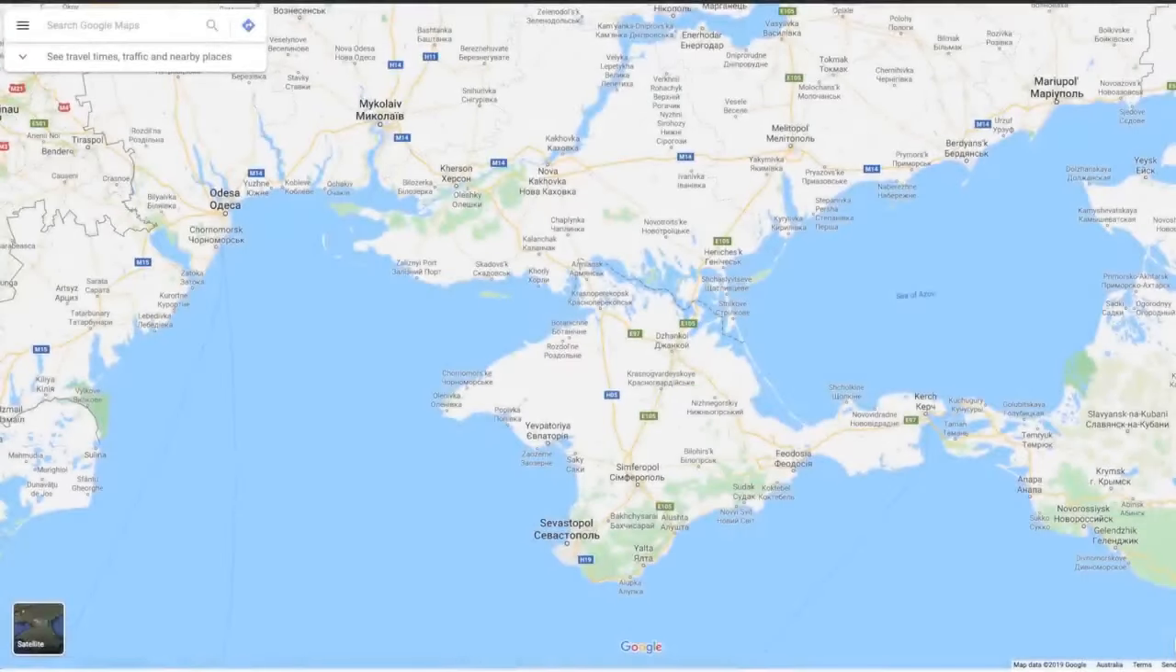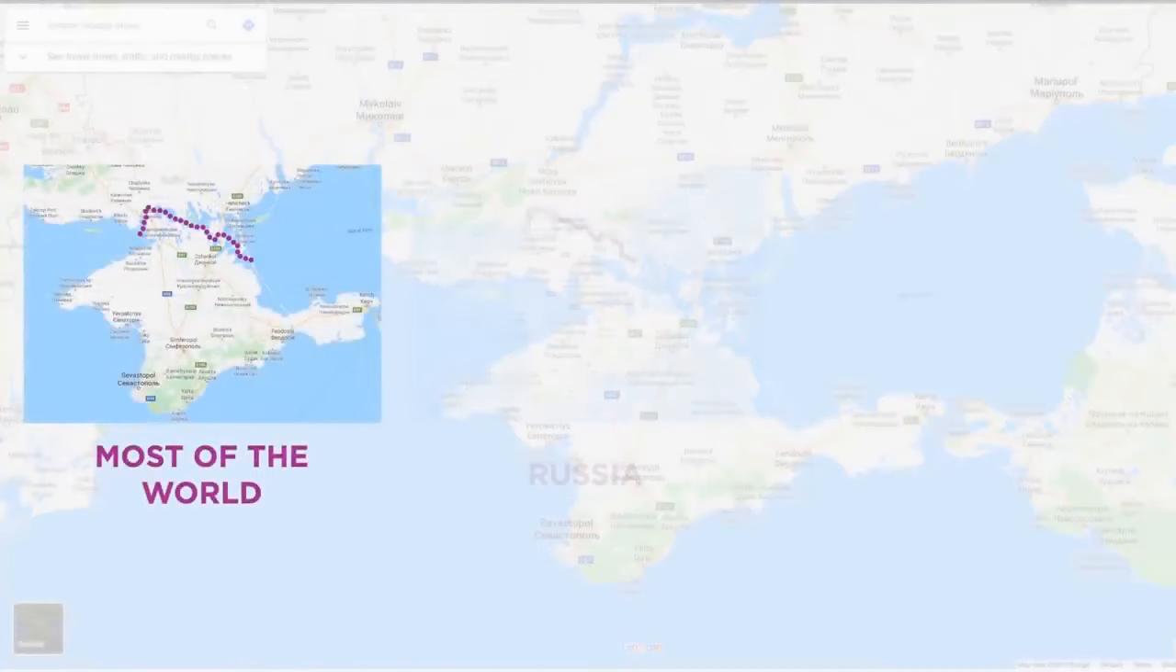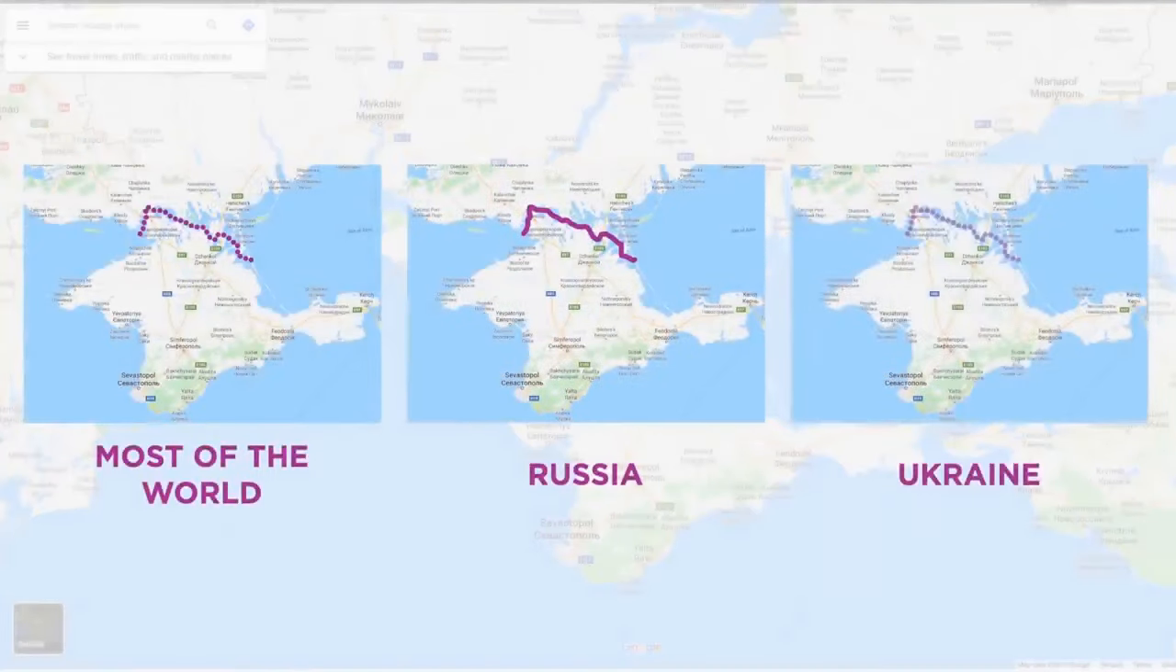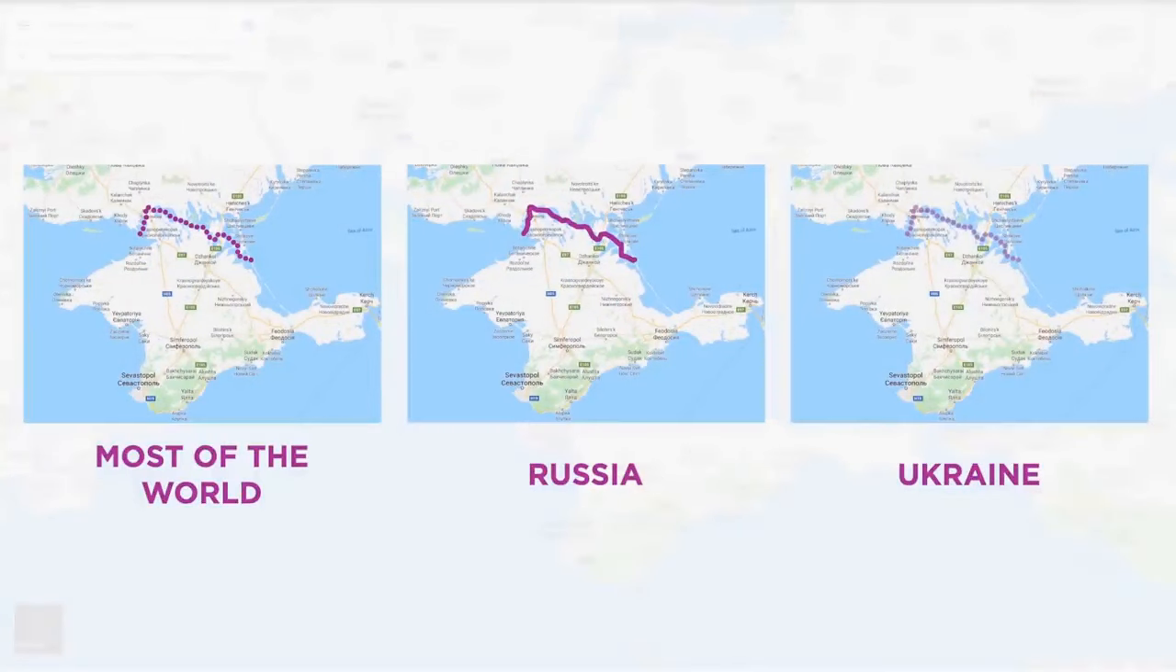This is what most users in the world see when they look at the map of Crimea, just a dotted line marking the peninsula as a disputed territory. But Russian users of Maps will instead see a very solid line that clearly marks Crimea as being a part of Russia, while users in Ukraine will see an almost transparent dotted line that suggests Crimea is still a part of Ukraine. This is how Google manages to avoid controversies on maps by showing three different geopolitical realities to three different groups of countries so that all of them are happy with what they are seeing.